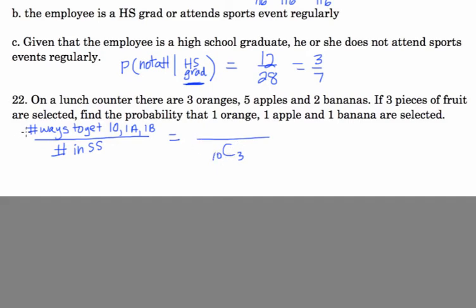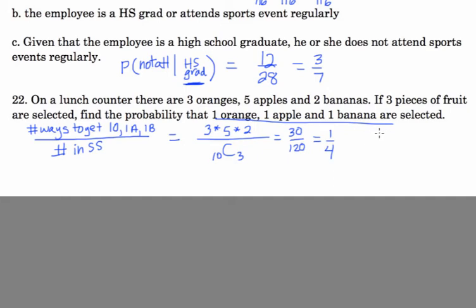Now we have to count up the number of ways there are to do this, to get 1 apple, 1 orange, and 1 banana. Well, let's see. There's 3 oranges, so there's 3 ways to get an orange, and then there's 5 ways to get an apple, and then there's 2 ways to get a banana. So there are 30 ways to get 1 orange, 1 apple, and 1 banana. There are 120 ways that you could pick 3 pieces of fruit. So your probability is 30 over 120, or 1/4.